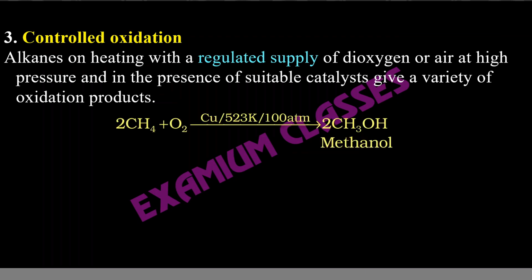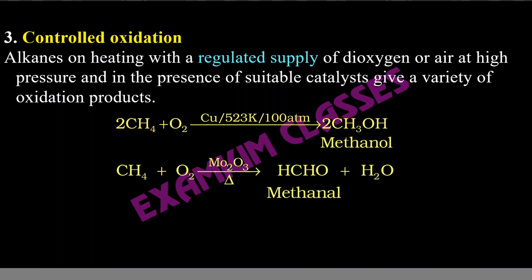For example, 2 moles of methane reacted with 1 mole of oxygen in presence of copper at 523 Kelvin, 100 atm. So conditions are obviously very important, otherwise you won't get the compounds. Sometimes it is written that the methane is passed through a red hot copper pipe. Obviously at 523 Kelvin, the copper will be red hot. What will be produced? Methanol will be produced. So in this case, alcohol is being produced.